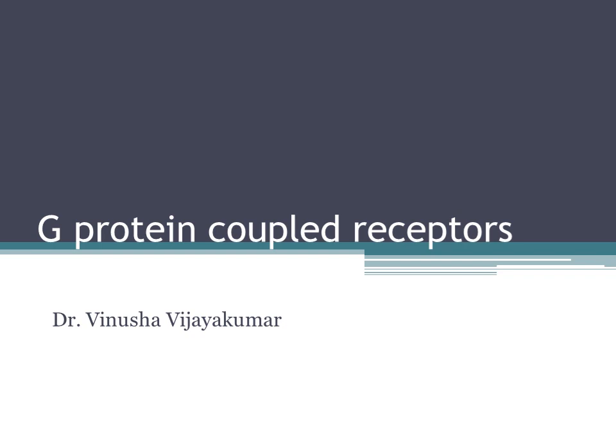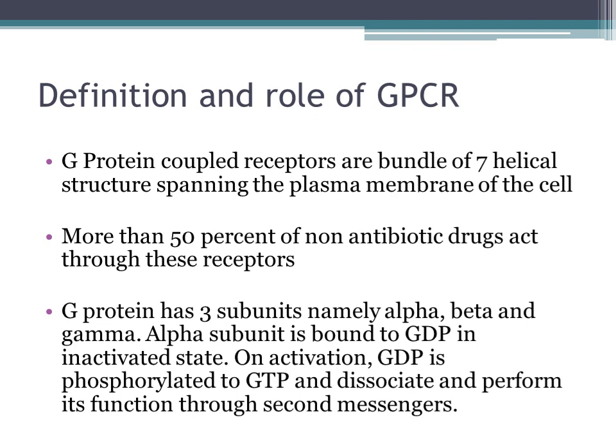Today we will see about the G protein coupled receptors. So what is the definition and role of G protein coupled receptors? G protein coupled receptors are present in the plasma membrane of the cell, and they have a 7 helical structure which will span over the plasma membrane. More than 50% of non-antibiotic drugs act through these receptors.